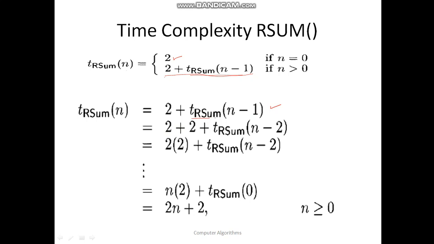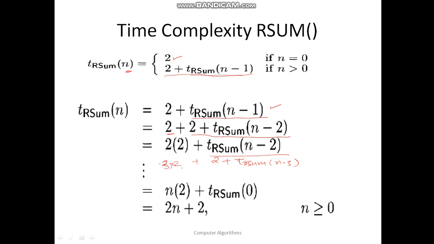Then if I expand this by putting n as n minus 1, it is 2 plus T r sum n minus 2. So this 2 is the previous one, so it is 2 into 2 plus T r sum n minus 2. If you extend this further, you will get 2 plus T r sum n minus 3. So again this 2 will be added to this.